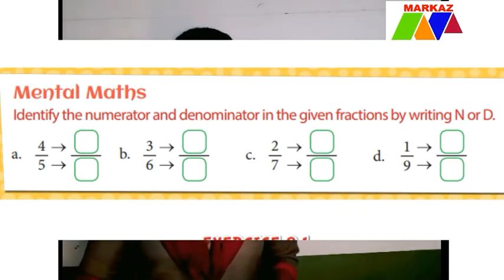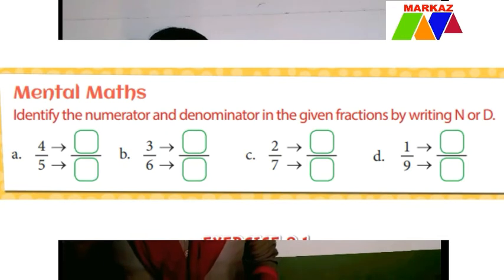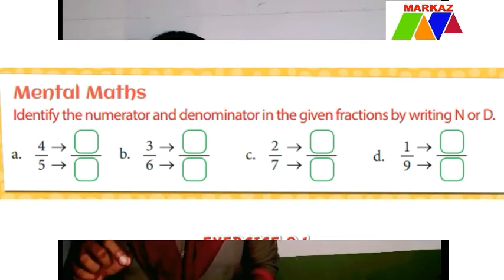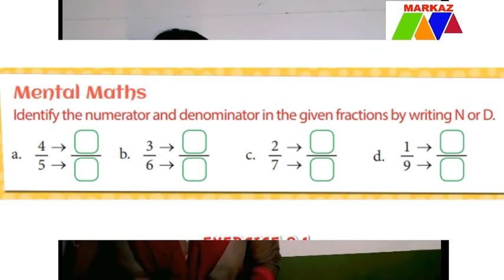Can you see? Okay. What was the first one? Yeah, it is 4 by 5. What is the numerator and what is the denominator? I already said that the numerator is the above number and the denominator is the below number. The first one is 4 by 5. Here 4 is the numerator and the below number 5 is the denominator. Okay, understood. So the next one, 3 by 6.